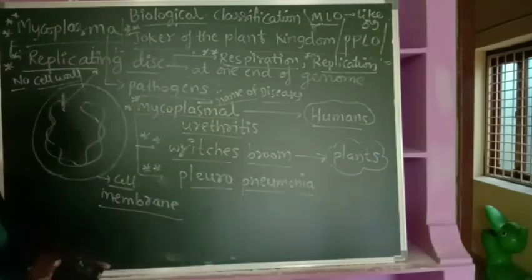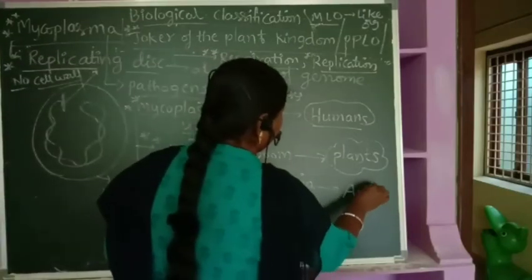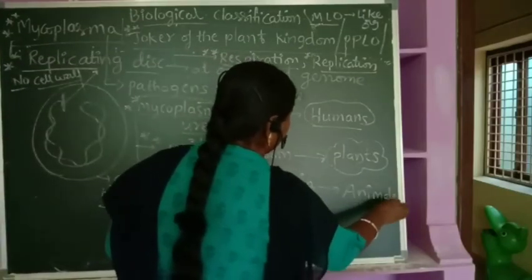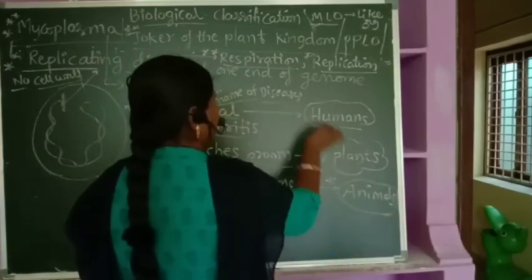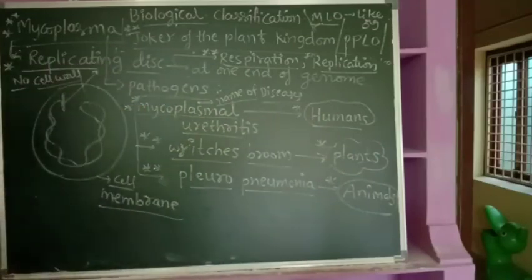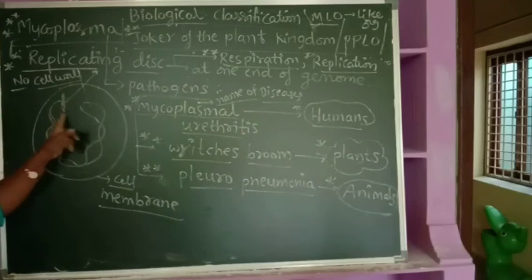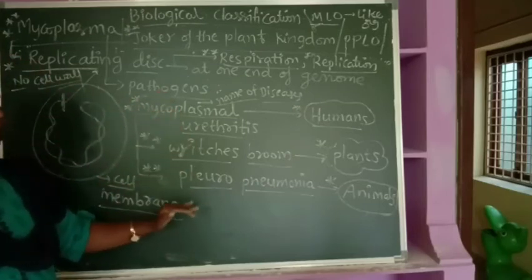Fluoropneumonia is a disease found most commonly in animals. Okay, so here this is very, very important. Replicating this helps in respiration and replication. Now, most of the mycoplasmal species are pathogenic in nature. They are responsible for causing different types of diseases.